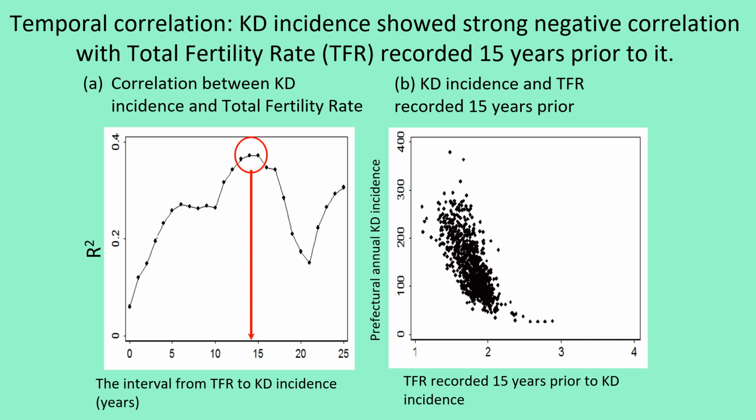Panel A shows that the annual incidence is correlated with the total fertility rate which preceded the incidence by 15 years. In panel B, the incidence shows a strong negative correlation to the total fertility rate which was recorded 15 years prior.